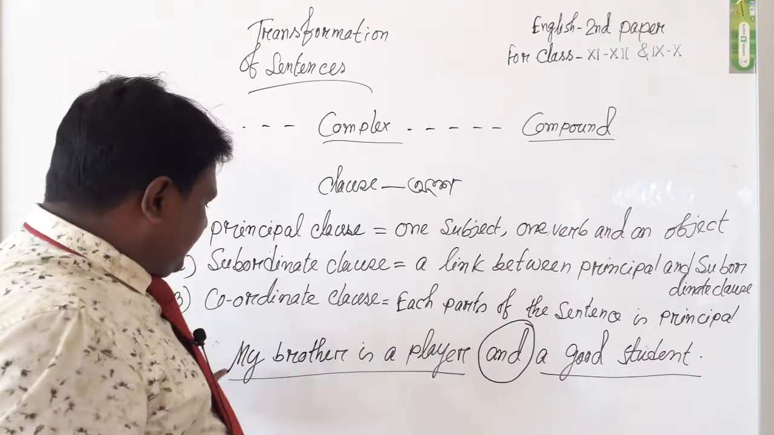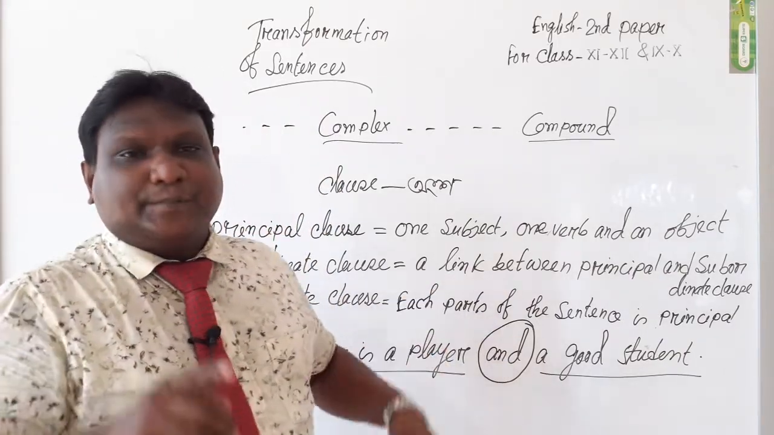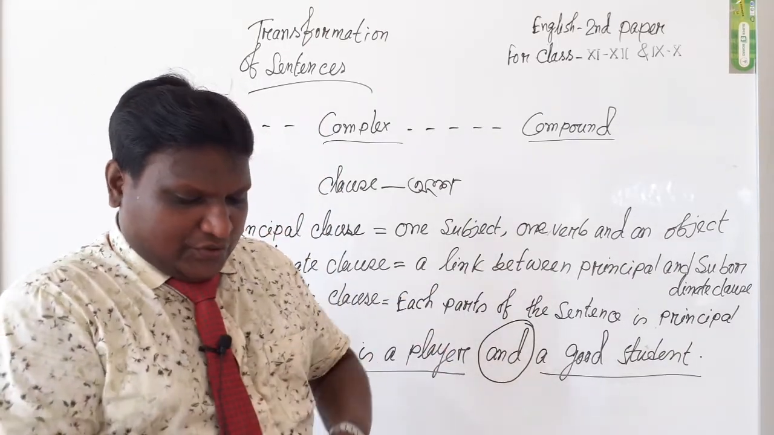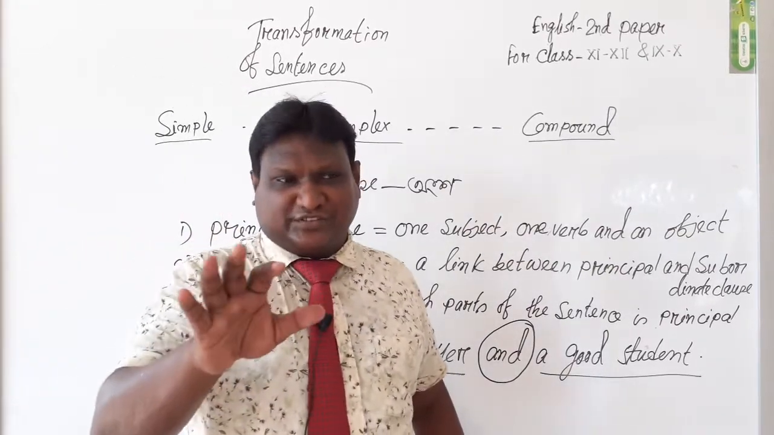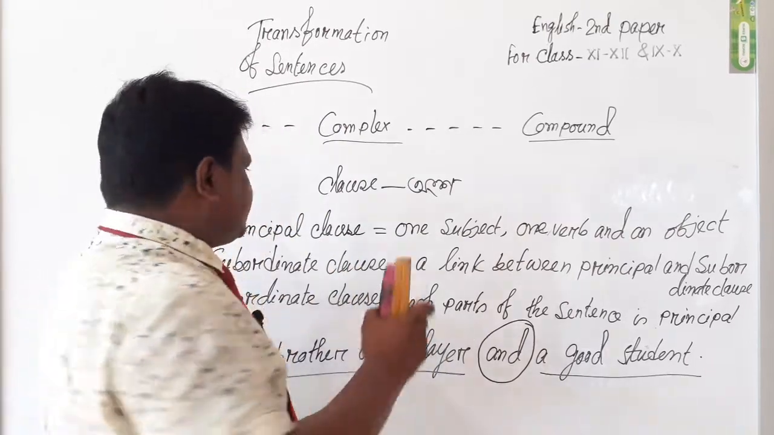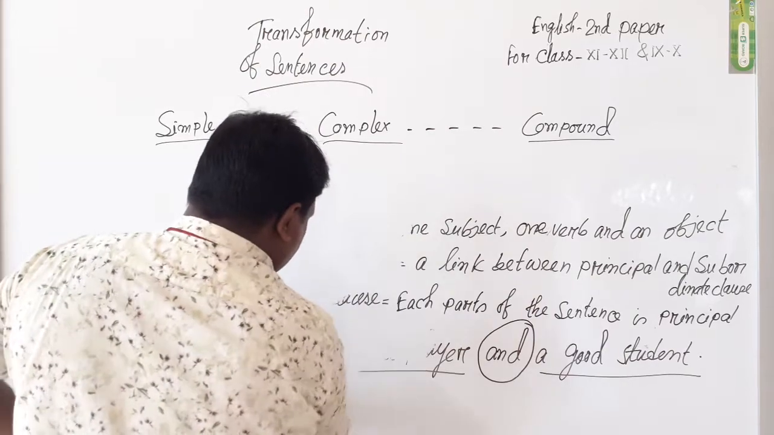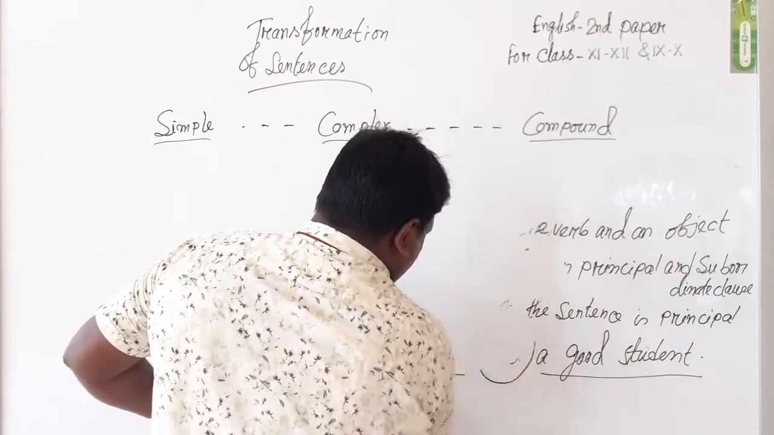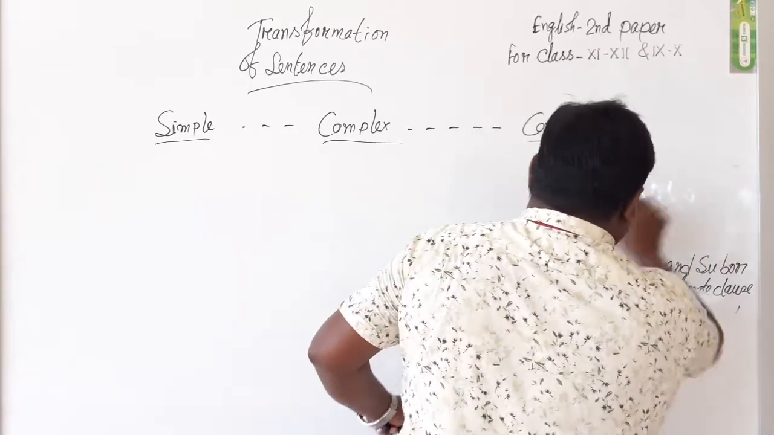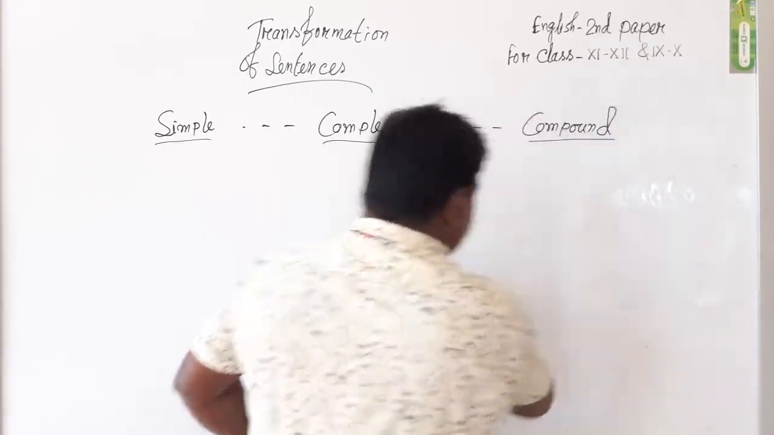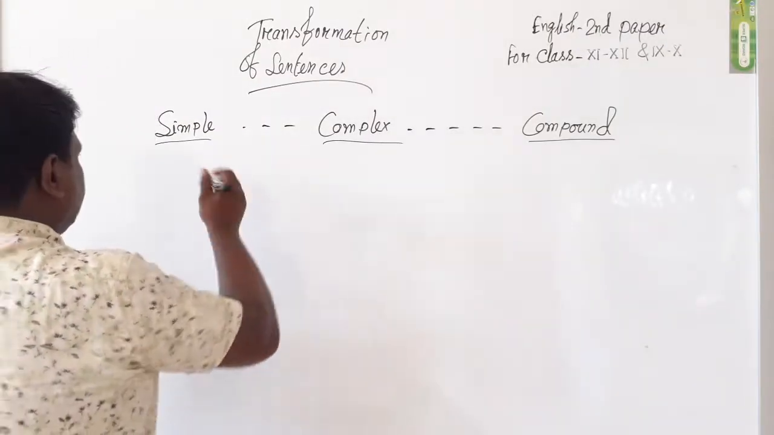Dear students, a sentence that includes a coordinate clause is a compound sentence. Then we are able to know the meaning of clauses. Let's learn about a chart of transformation of sentences. You must write it on your notepaper. It is very important for all the students, especially from SSC level to degree level. Now I will write it on my whiteboard.